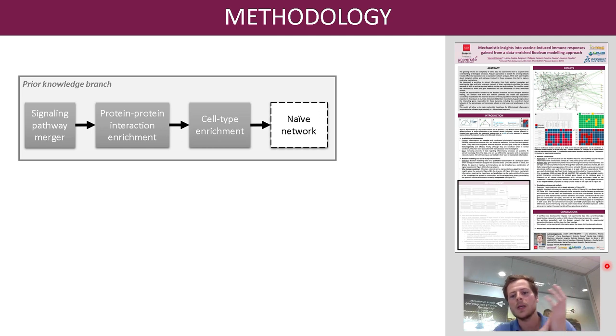To do that, we conceived a two-step methodology. First, as mentioned above, we can build a network from prior knowledge by merging signaling pathway data, for example, adding data from protein-protein interaction databases, and cell types from cell type-specific differential gene expression databases. So this yields what we will call a naive network, that hasn't seen any experimental data yet.